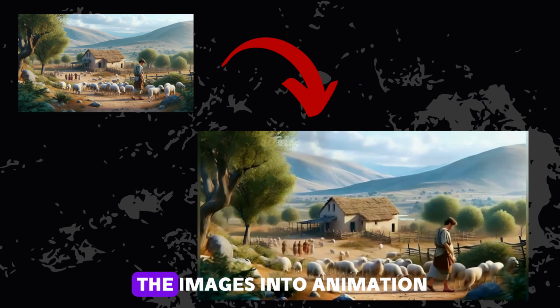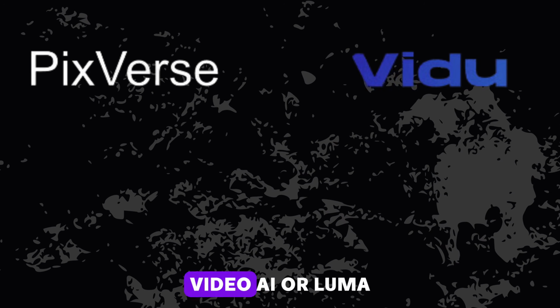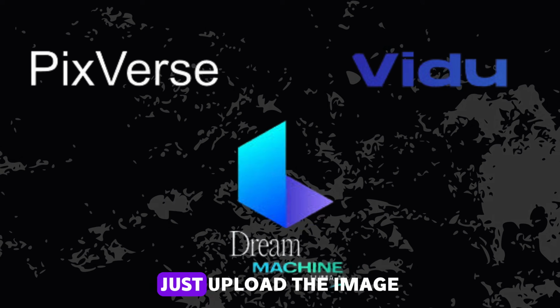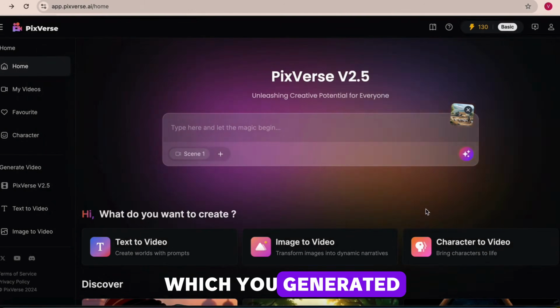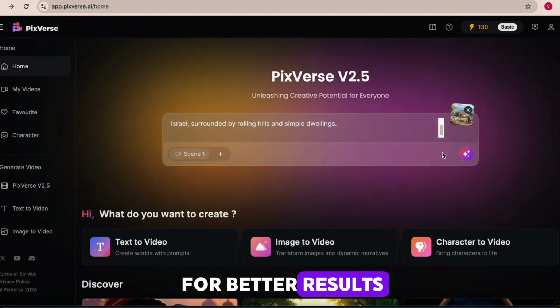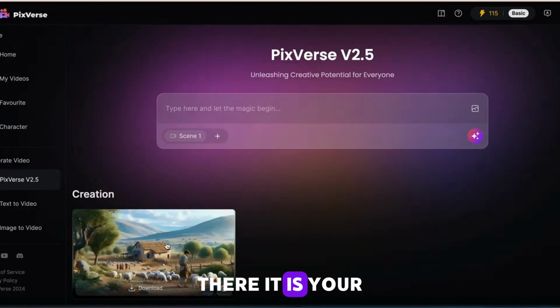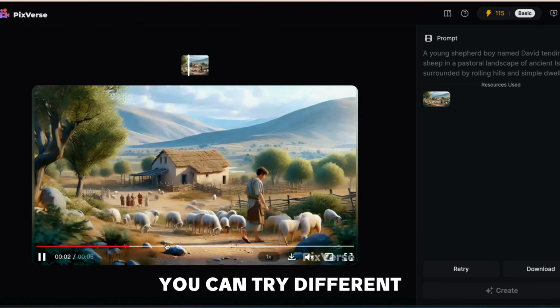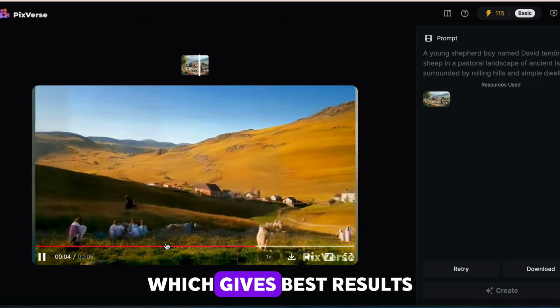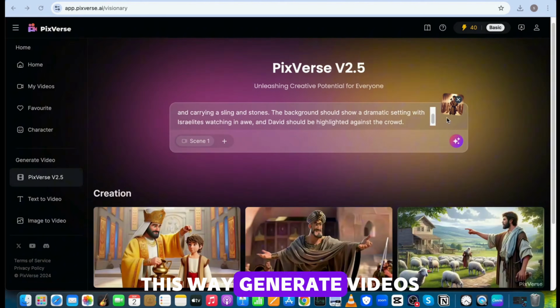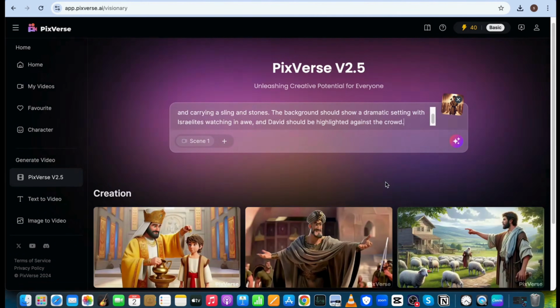Alright, now let's turn the images into animation. For this you can use Pixelverse, Video AI, or Luma Dream Machine. Just upload the image which you generated and write the prompt for better results. There it is, your video will be ready. You can try different tools and stick with one which gives best results. This way, generate videos of all the images. Now let's move to the next step.